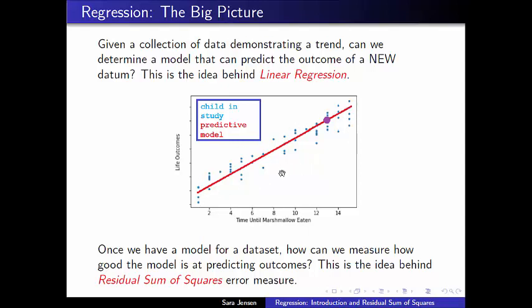Ideally, I'd like to come up with something that would say a model like the one shown here is a good model, but a model that just blatantly predicts we all have the same life outcomes would be a bad model. That's going to be the idea behind what in the regression case is called the residual sum of squares, but more generally in data science is the idea behind an error measure. What is the error or the difference between what is actually observed and the model that we're using?